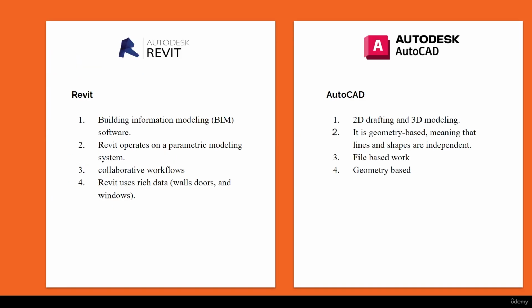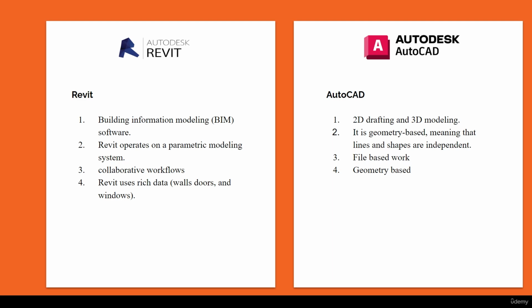Next, we want to see the differences between Autodesk Revit and Autodesk AutoCAD. I have outlined four major properties which we can compare one to one. One is that Revit stands for building information modeling. For example, if you are creating a wall in Revit, it has some specific details. Say you are building a wall, that means it's brick or maybe concrete. Every detail is pre-decided in the software, so it works as building information modeling.